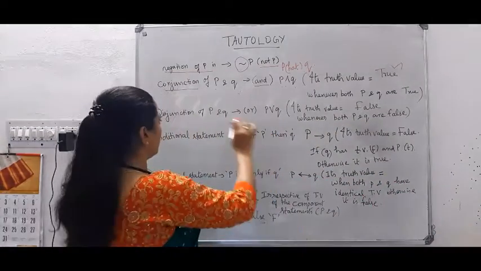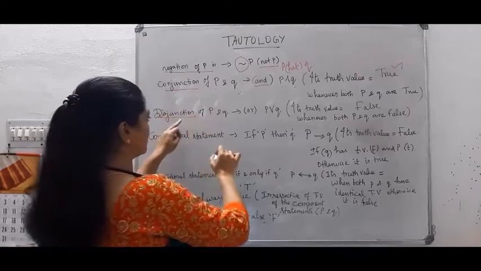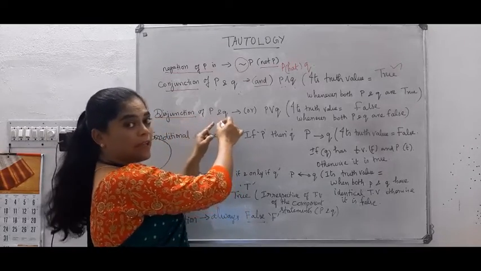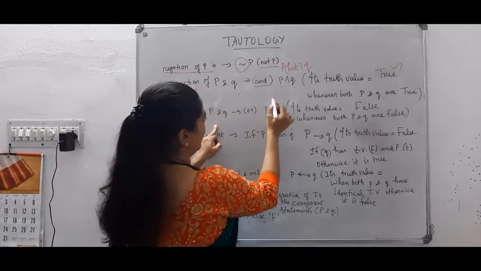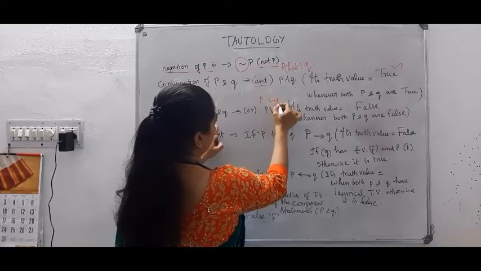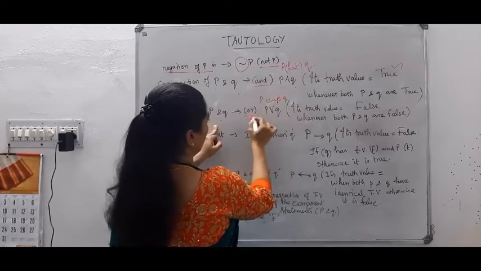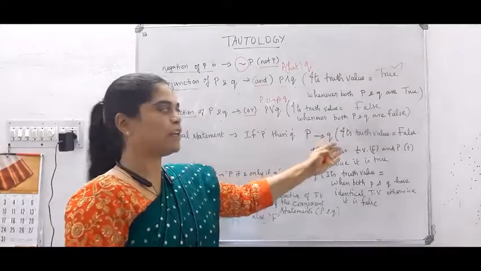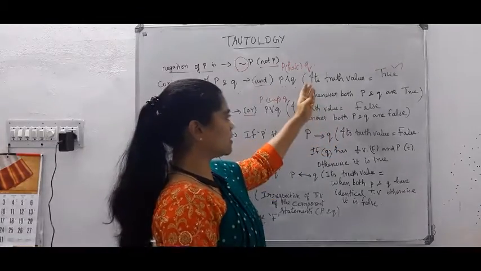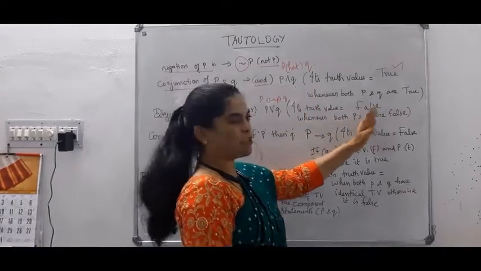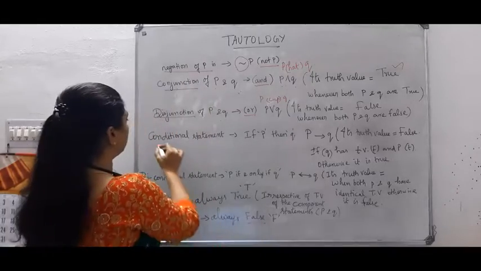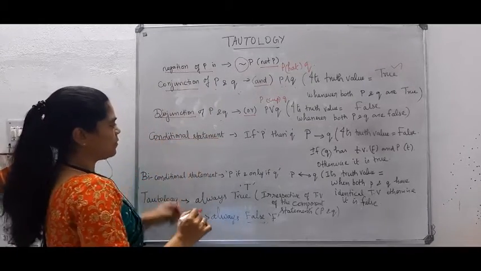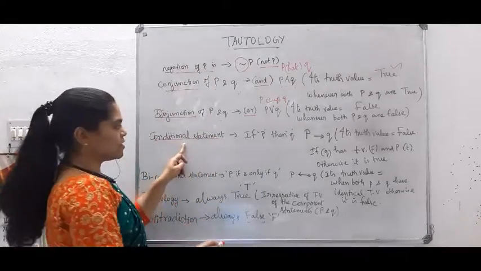And then what else? Disjunction. Disjunction of P and Q can be represented as P cup Q. That is the OR statement. Its truth value is false, absolutely the converse of this, whenever both P and Q are false. And then the next one is the conditional statement. What is the conditional statement?